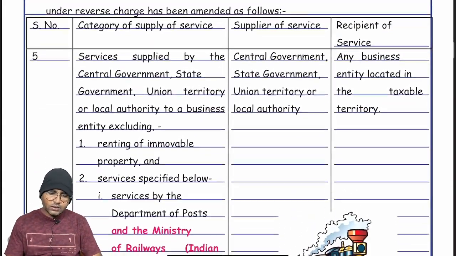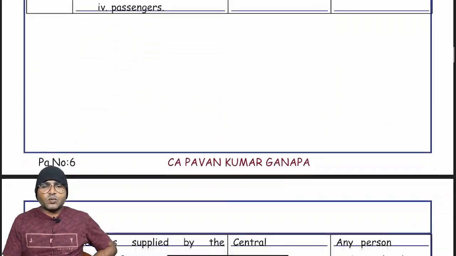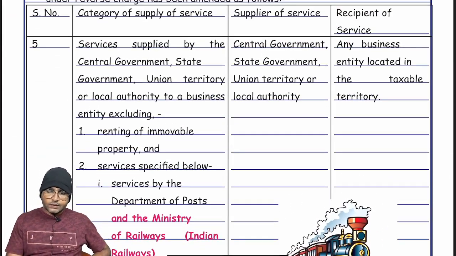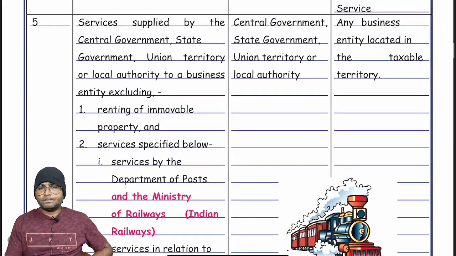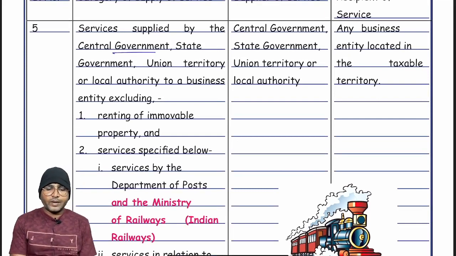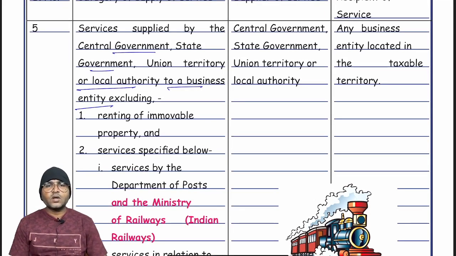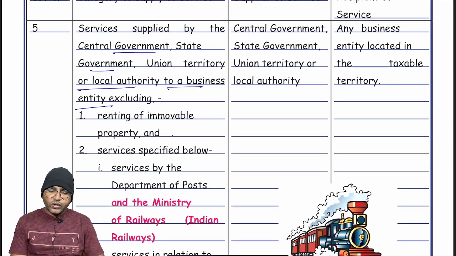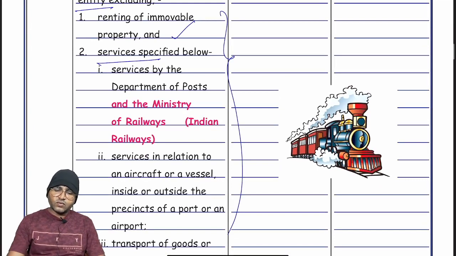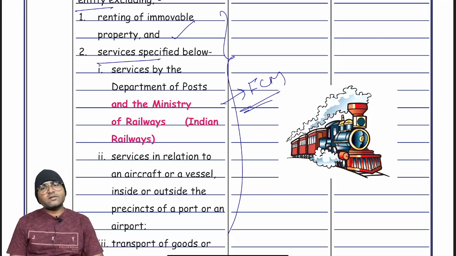Yeah, done. Services provided by CG, SG or local authority. In such a situation, what will happen? Okay. The next nature of services: services supplied by the central government or state government or union territory or local authority to a business entity, excluding renting of immovable property and services specified below. For these services, forward charge mechanism. Other than these services, reverse charge mechanism.